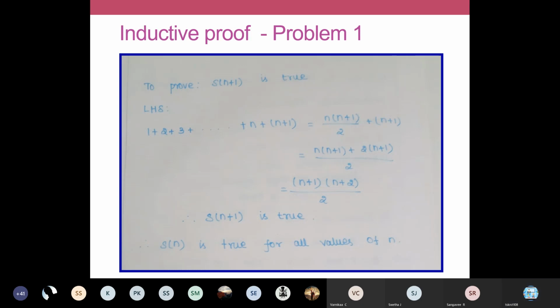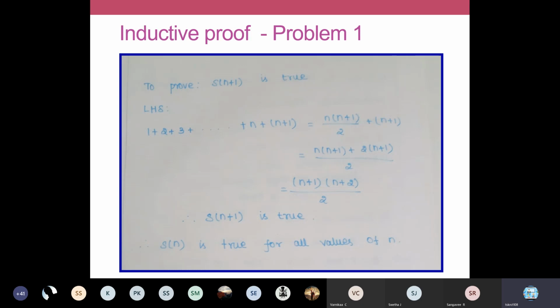Now, just analyze this. This statement is of the form n into n plus 1 by 2. The statement in your right hand side is of the form n into n plus 1 by 2. Wherever there was n, now you have n plus 1. So if you are able to reach a statement like this, you can tell that S of n plus 1 is also true.